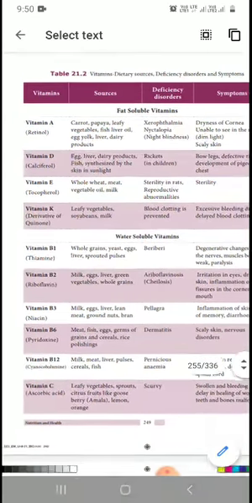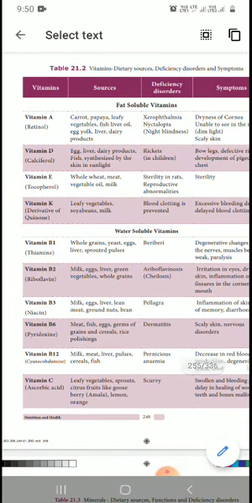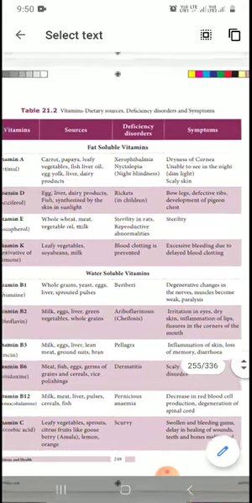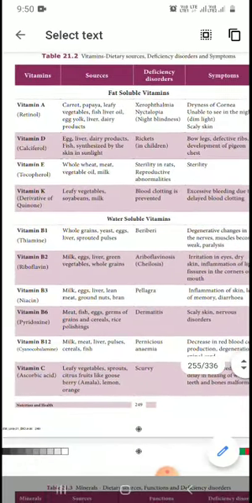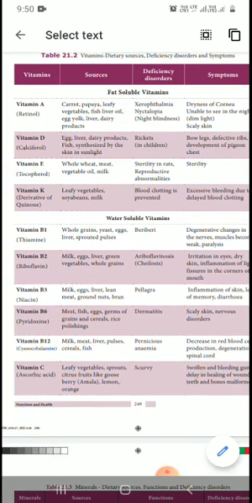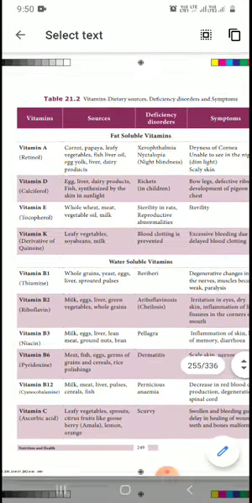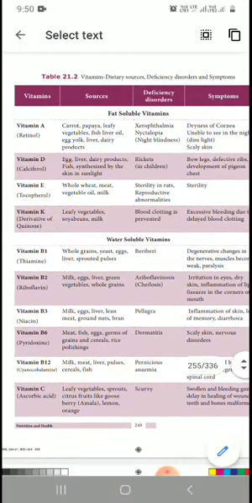Next, vitamins. Vitamins A, D, E, K. What is that? A, D, E, K, it is fat soluble. What are the fat soluble vitamins? A, D, E, K. What are the water soluble vitamins? B1, B2, B3, B6, B12 and vitamin C. So B1 to B12: here B1, B2, B3, B6 and B12.